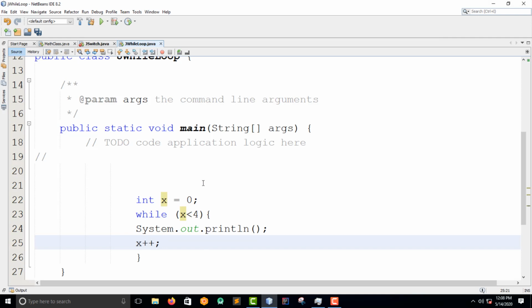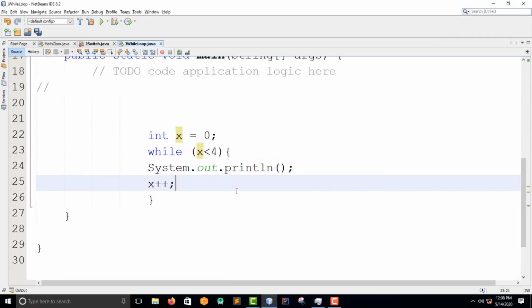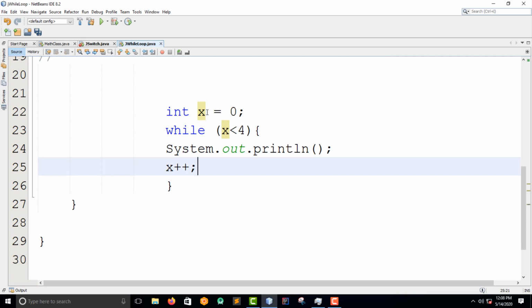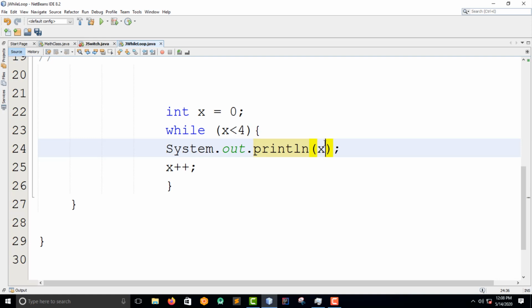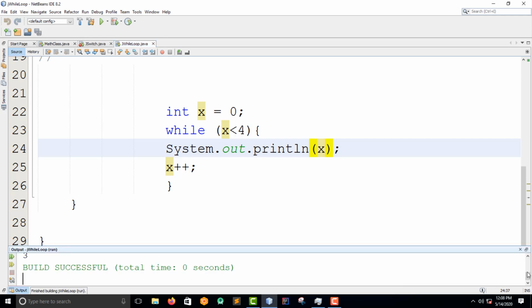So what I'm trying to say is that while x is less than 4, the system has to print this x here. So I'm going to print this x. What I'm saying in layman's language is that when this value x is less than 4, please, system, can you print this out? So it will come here. The first thing it will do is print x. Let's run it and see what we first have on the console, so that I can show you.